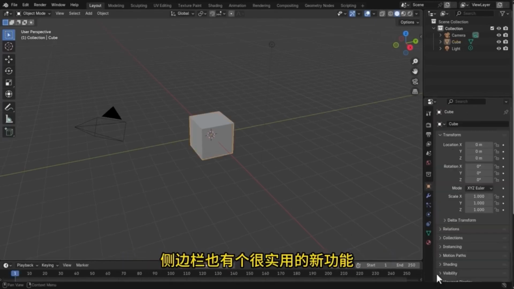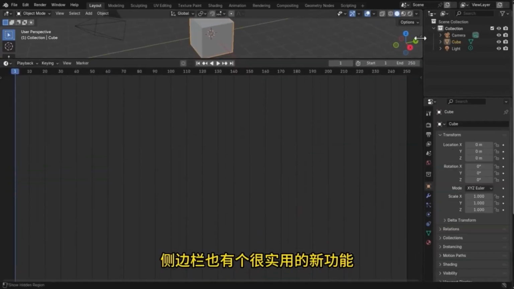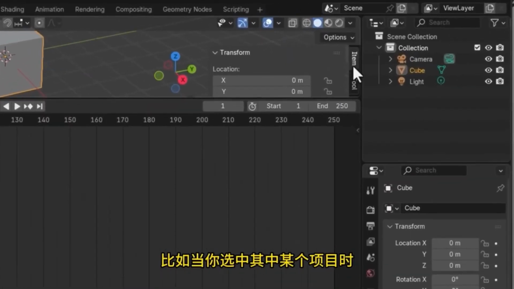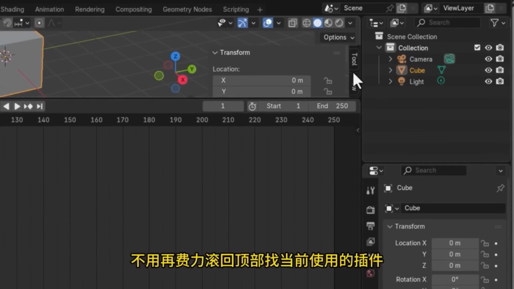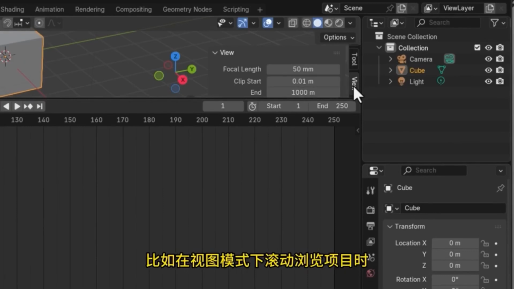The sidebar also has a very useful new feature. For example, when you select a particular item, it is especially helpful for users with many plugins. When you scroll down after selecting an item, there's no need to scroll back to the top to find the currently used plugin anymore. You can quickly locate it by pressing the period key. For instance, when scrolling through projects in view mode and you accidentally lose track of the previously selected sidebar, pressing the period key will immediately bring up the required panel.